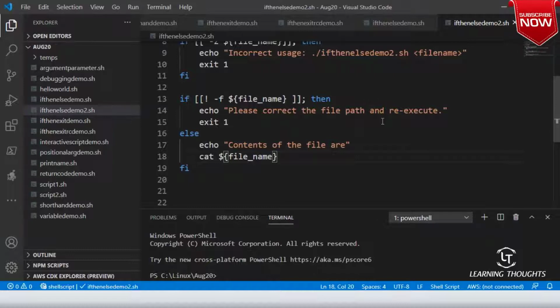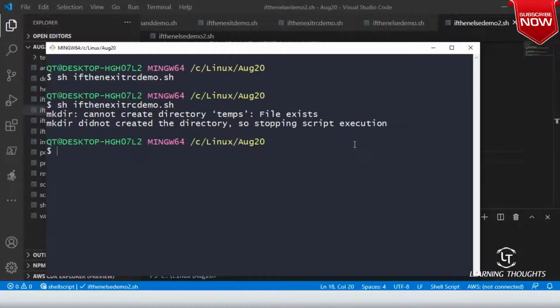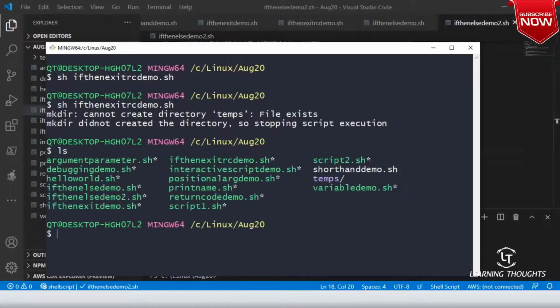Yeah. Right. So now let me do ls. Let me execute if then exit. Oh, what is it?